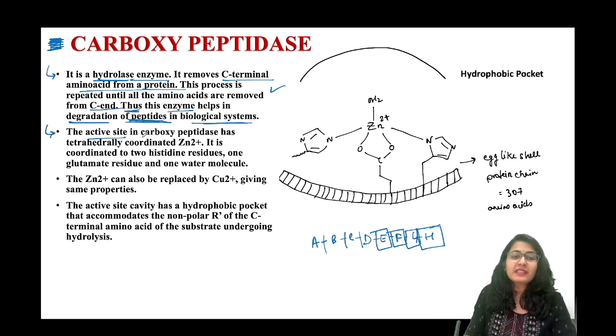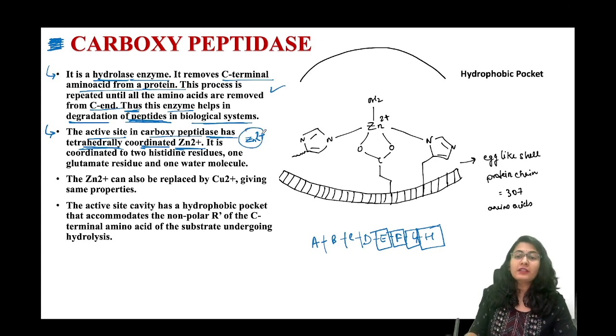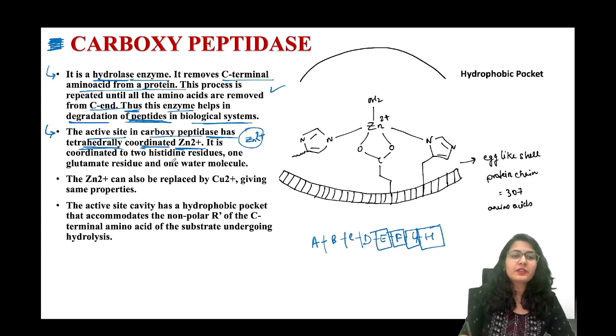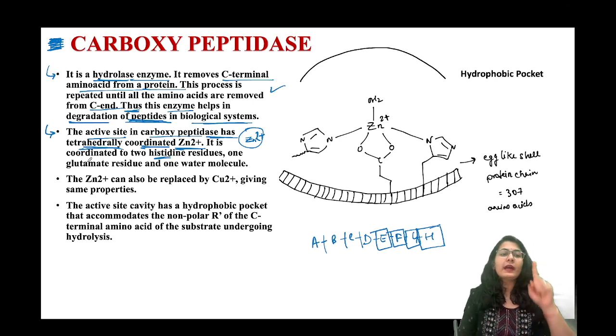Now, the active site in carboxypeptidase has a tetrahedrally coordinated Zn2+ ion. Zinc 2+ ions, those are present on the active site. It is coordinated to two histidine residues, one glutamate residue and one water molecule. So who are tetrahedral? So look at this.